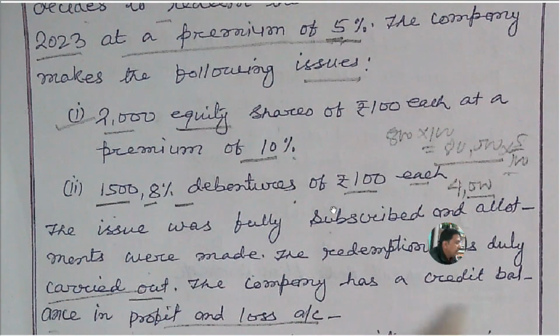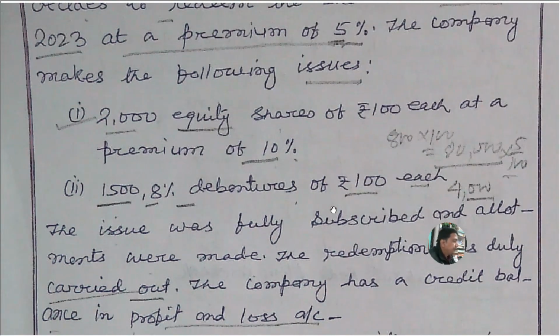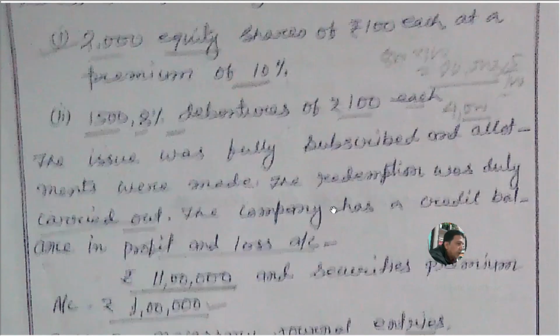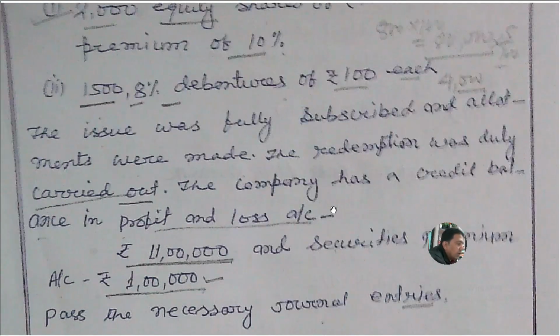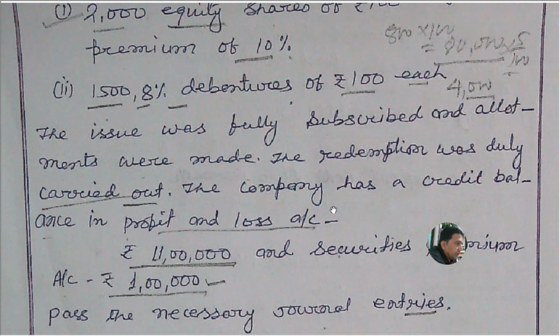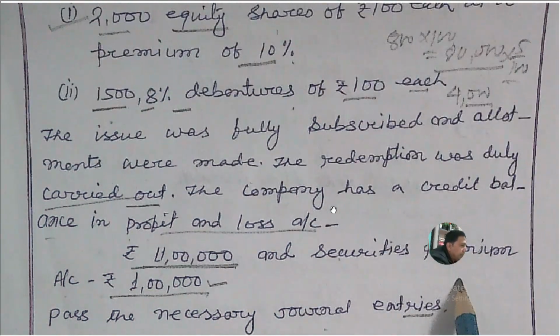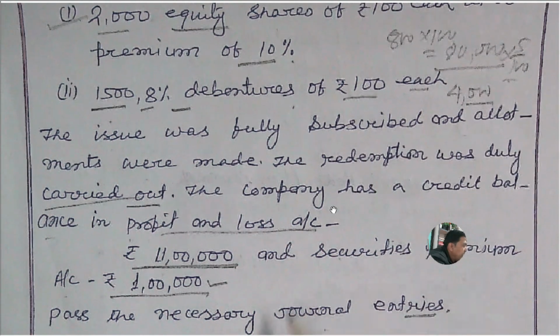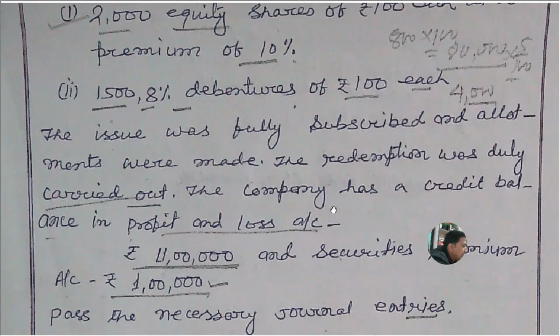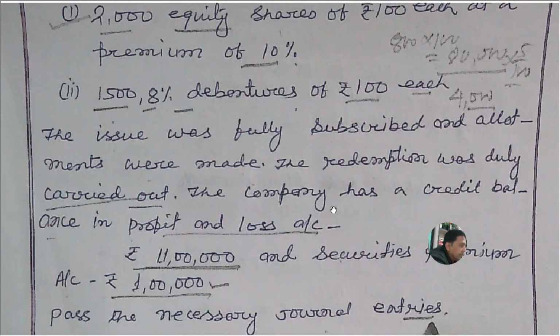The company has a credit balance in profit and loss account of rupees 11 lakh, and securities premium of rupees 1 lakh balance available. Pass the necessary journal entries.